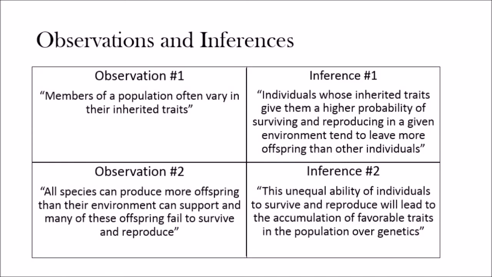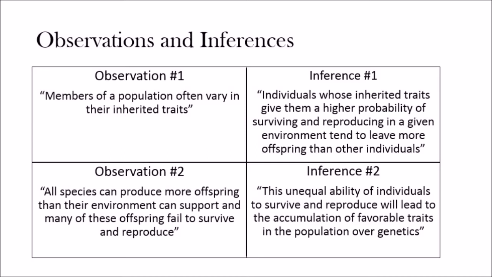These are the main observations and inferences that describe how Darwin's way of thinking led him to the idea of natural selection. There are two really big observations that Darwin noticed. The first is that the members of a population often vary in their inherited traits. Within a population, you're going to see a wide spread of different traits, even though it's the same organism. The second big observation was that all species can produce more offspring than their environment can support, and many of these offspring fail to survive and reproduce.